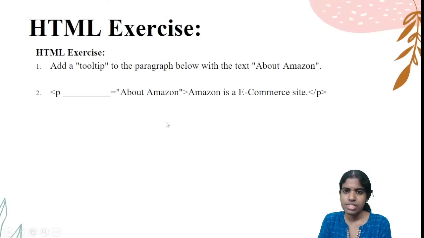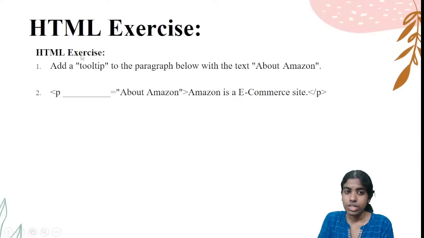Just take down this exercise. Add a tooltip to the paragraph below with the text about Amazon. So you can go for a paragraph tag. I'm just giving about Amazon. So Amazon is an e-commerce site.